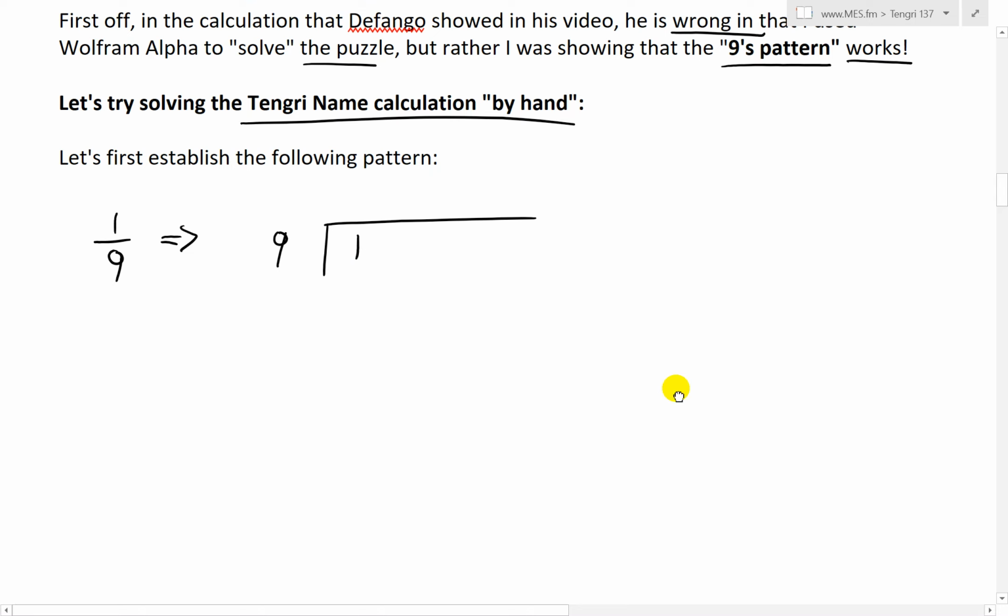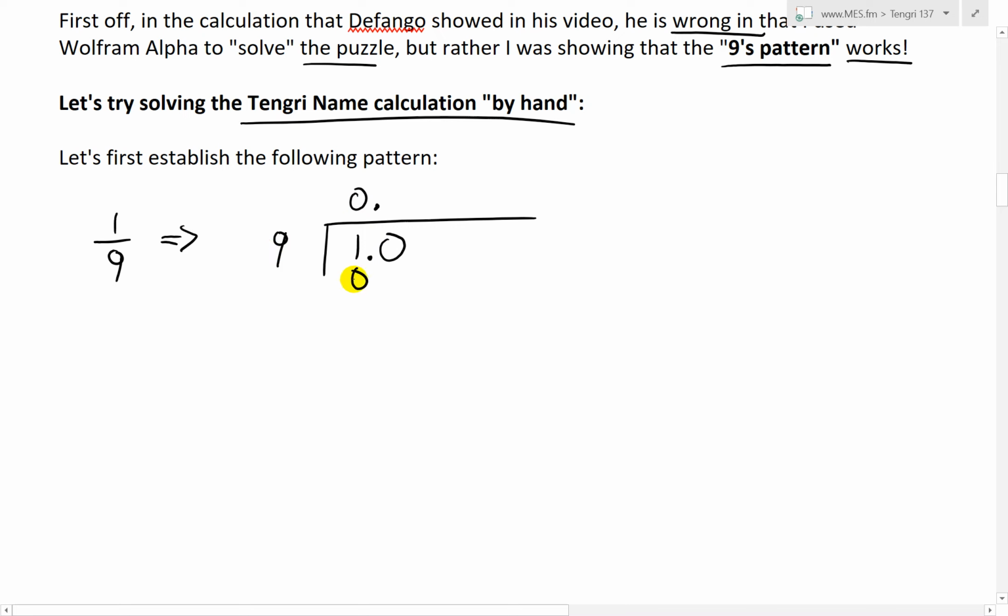But basically to do long division, we put the numerator here and the denominator on the left side. Now 9 goes into 1 0 times, so we put a decimal place, and then we add a 0. So now we look at it as if it was 10, or another way, you could just put the 0 here.